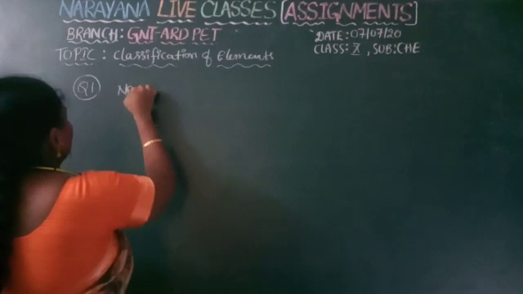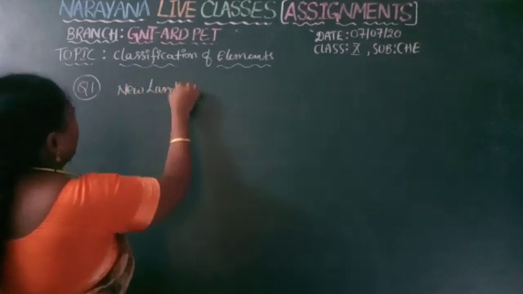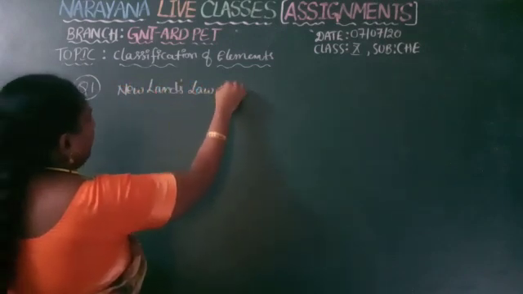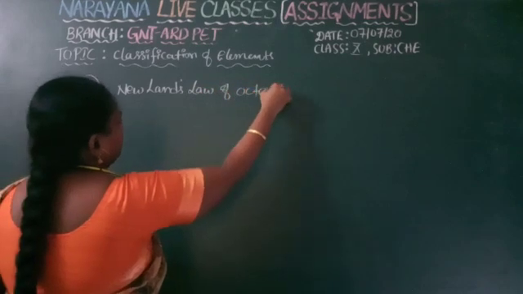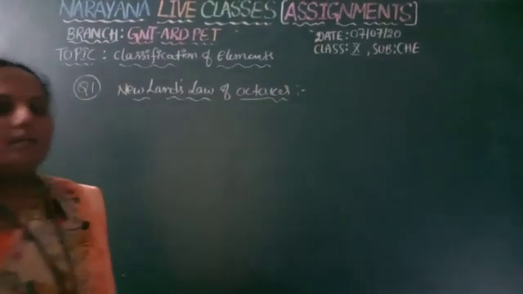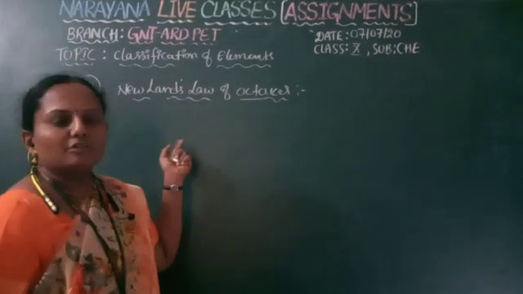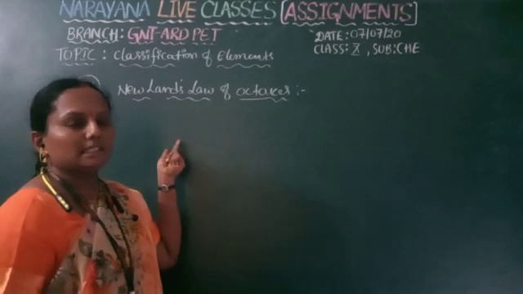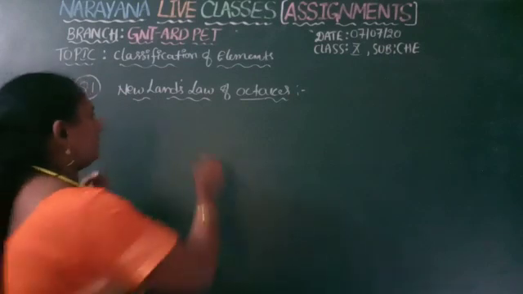Newland's law of octaves. Octa means 8, which is Greek numerical. So, Newland's law of octaves means he arranged the elements in the increasing order of atomic weights.